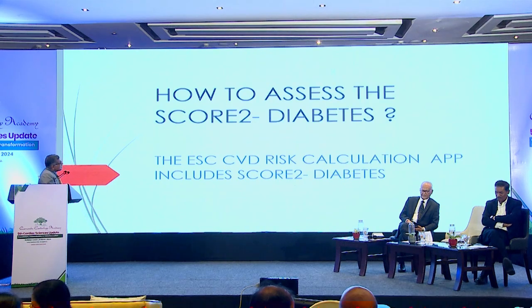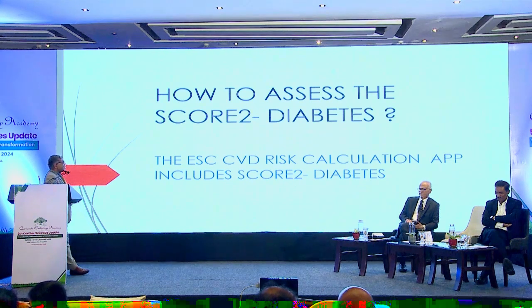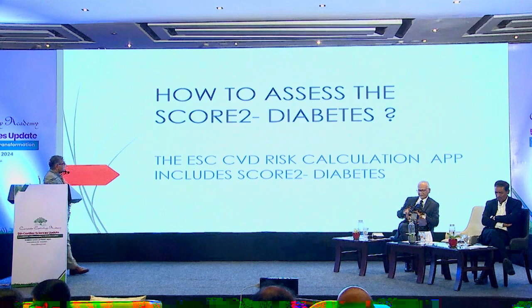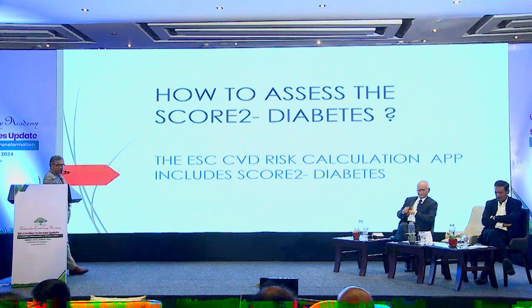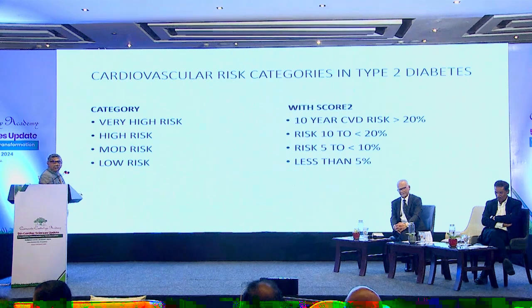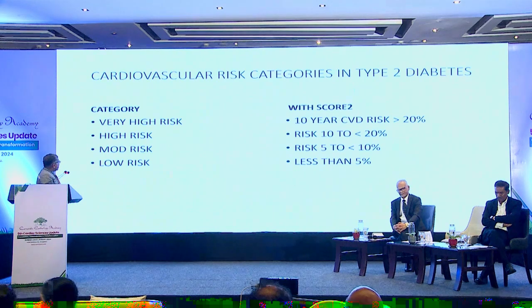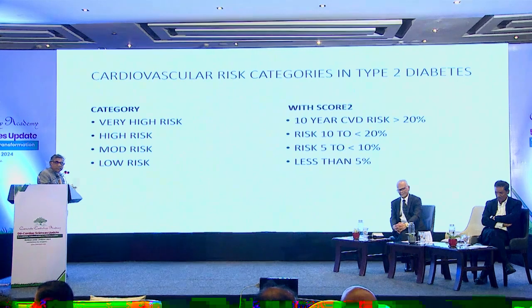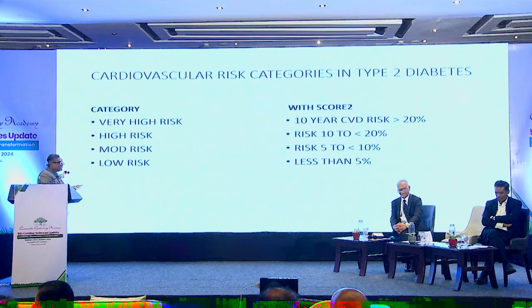And how to assess the score? There is an app in the European Society CVD risk calculator, and we use this app. We have to download this app and then assess the risk. According to this, there are 4 classes: very high risk, where there is already target organ damage and established coronary artery disease, ASCVD, and the risk is about 20%. Whereas the other 3, high, moderate and low, don't have established coronary artery disease. However, the risks are high, and these are the ones which we'll have to evaluate.